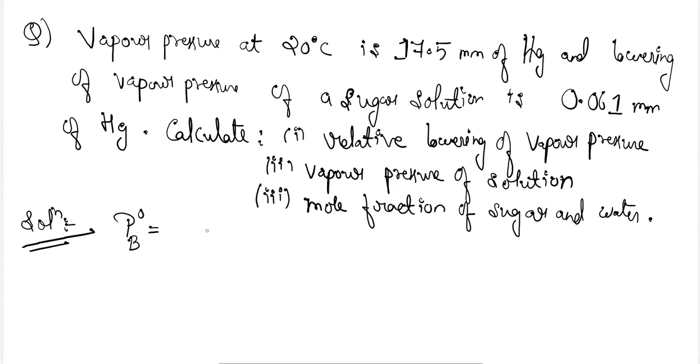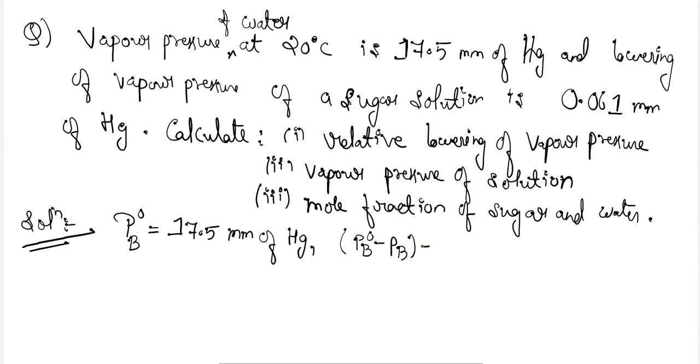The vapor pressure of water at 20 degrees Celsius is 17.5 mm of Hg, so PB naught is equal to 17.5 mm of Hg. And the lowering of vapor pressure is given. It means that PB naught minus PB is given, which is 0.061 mm of Hg.